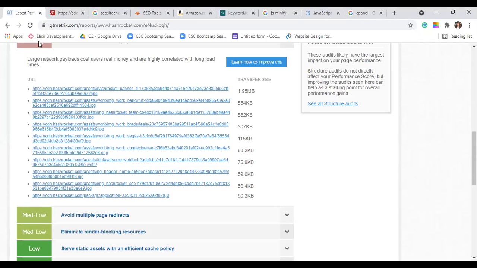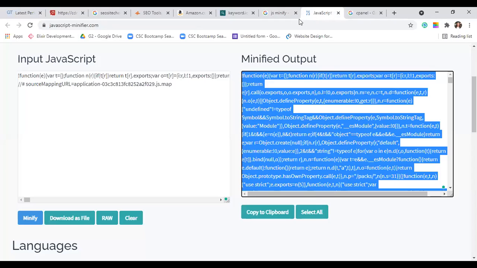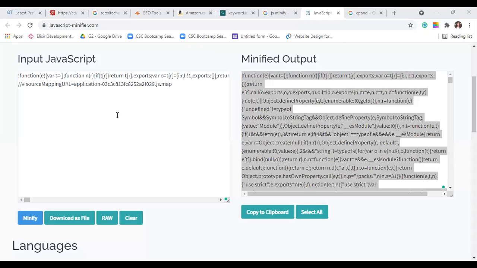First, if the video or audio content is unplayable, check it again and upload it back. If the image is not optimized, if the image is above 100 KB, compress it using free tools on Google. The last thing is the .js JavaScript files or .css files. You just have to open them, copy the code that is showing up, and go to Google and simply search Minify JS or Minify CSS. Open the very first link, input the code on this side, and you will get your minified output on this side.